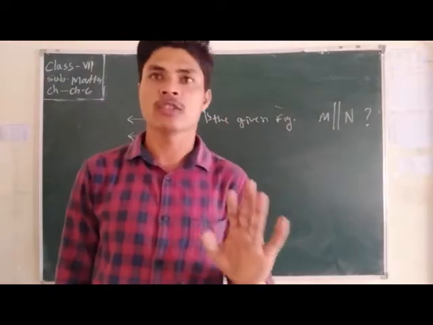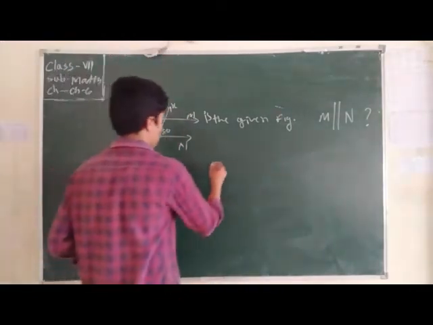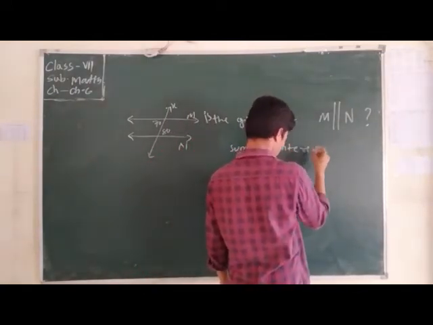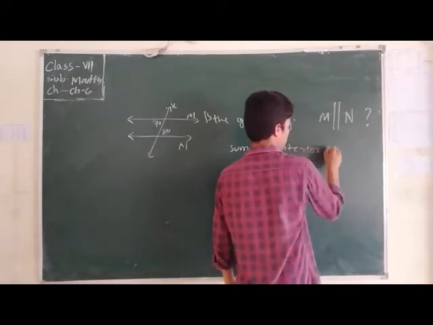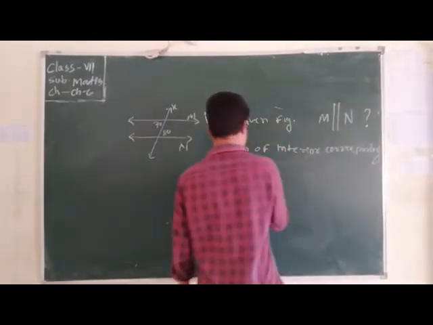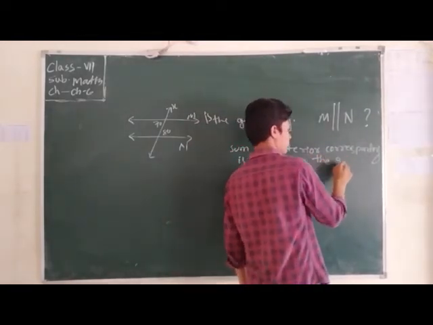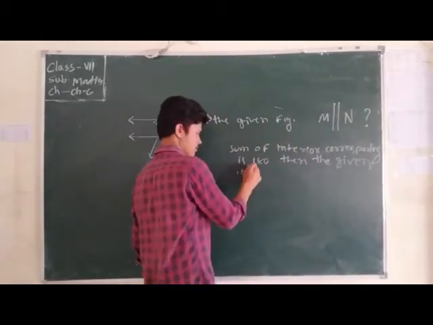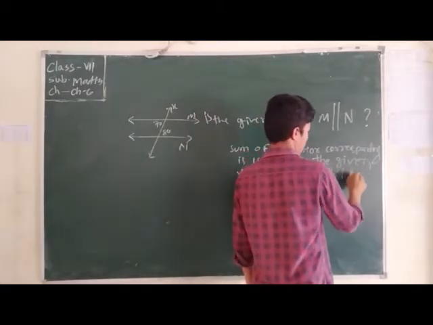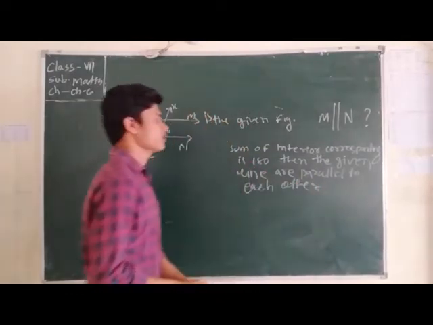We learn first: if the sum of the interior angles, corresponding, equal to 180 degree, then the given lines are parallel to each other.